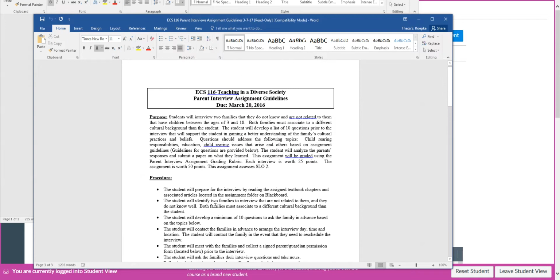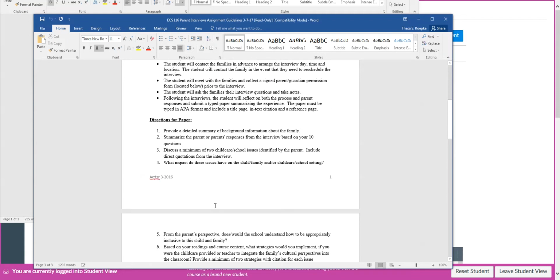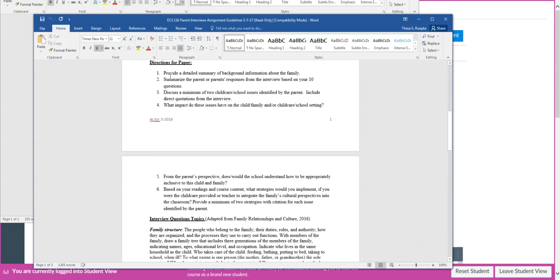So now we're going to move back to the paper. When you look at the paper, the first thing you want to do is provide me a detailed summary about the background information of the family. So one of your questions should probably be, tell me a little bit about your family, and then get some background. You know, where are you from? What comprises the family? Where do you live? What kind of jobs do you have? What are the roles? Those kinds of things.